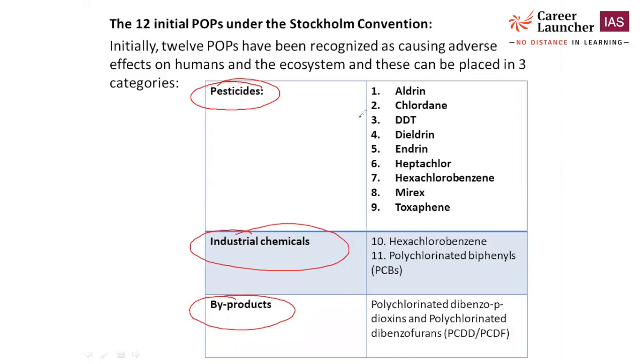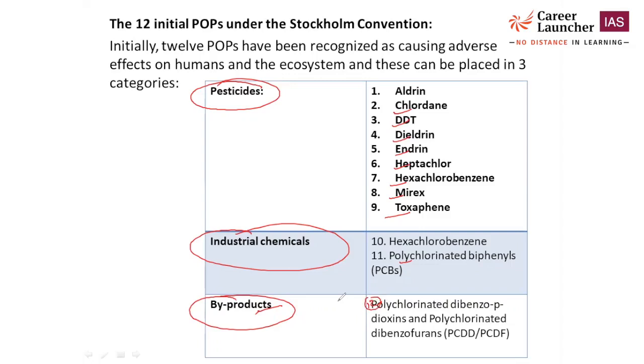They include aldrin, chlordane, DDT, dieldrin, endrin, heptachlor, hexachlorobenzene, mirex, and toxaphene. So a total of 9 chemicals are part of pesticides. Two chemicals are part of industrial chemicals: hexachlorobenzene and polychlorinated biphenyls. So that is a total of 11, and one is a byproduct: polychlorinated dibenzo dioxins and polychlorinated dibenzofurans. These are the byproducts. So this is the 12, the names of the chemicals listed under the Stockholm Convention.